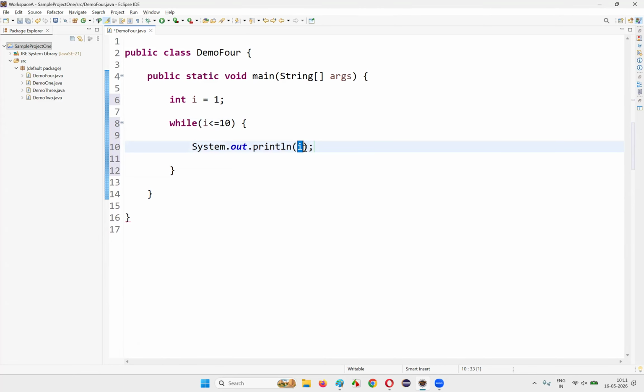I want to print the value of I. So when I run this particular code, what do you think will be printed? Here int I is equal to 1, while I is less than or equal to 10, I am going to print I. So what do you think will be printed?